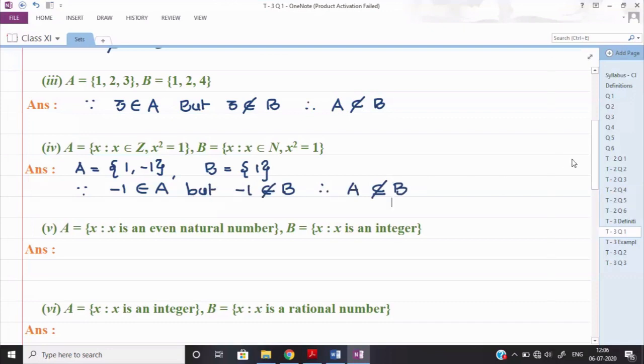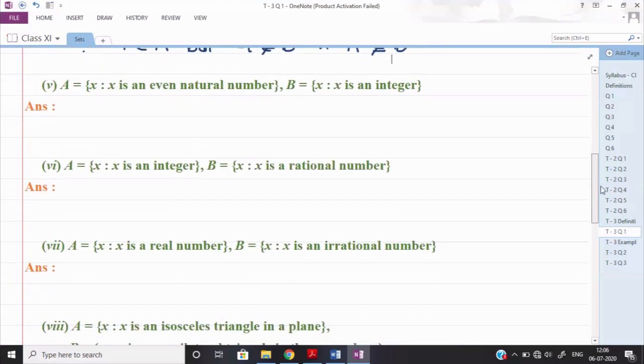Okay, similarly let us see the next one here. X is an even natural number. So let us list out the elements of set A. If I write down the elements of set A, even natural numbers, means 0, 2, 4, 6, 8 and so on.